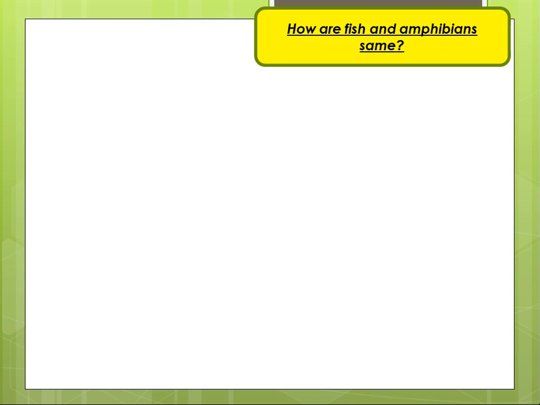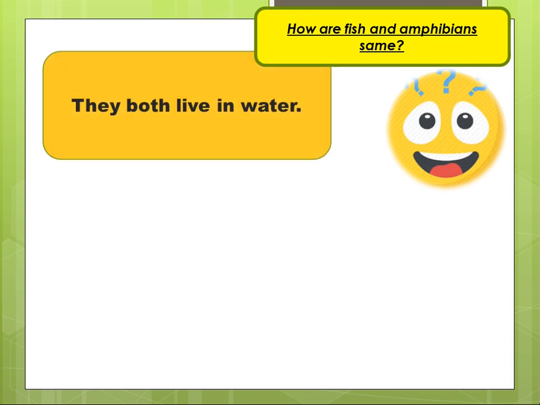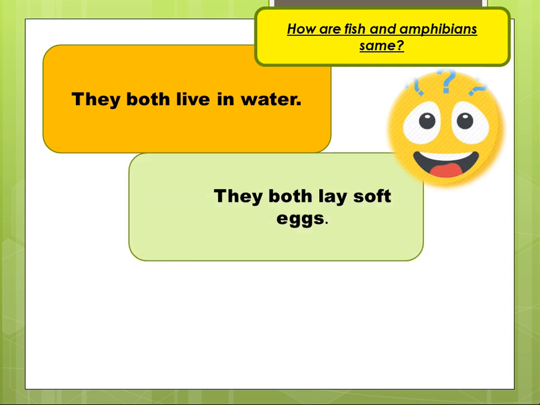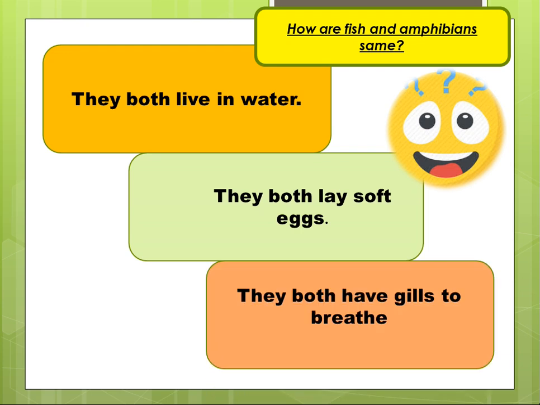Now, how are fish and amphibians the same? They both live in water. They both have soft eggs. They both have gills to breathe.